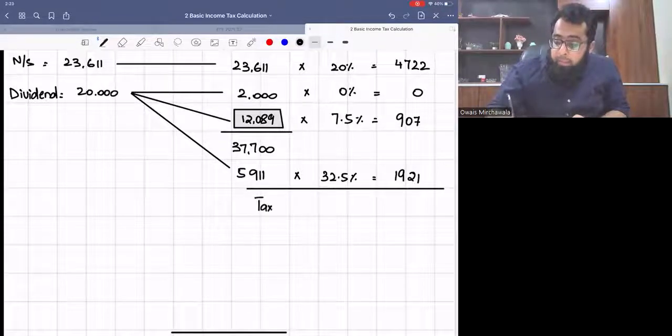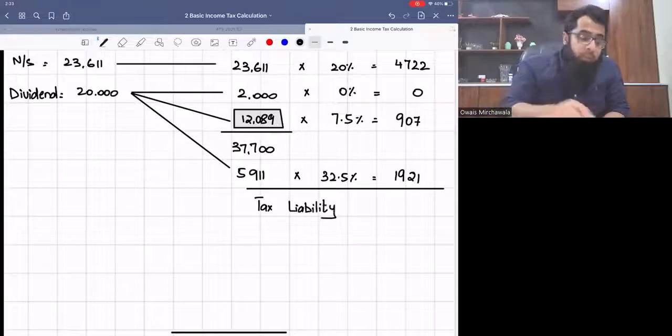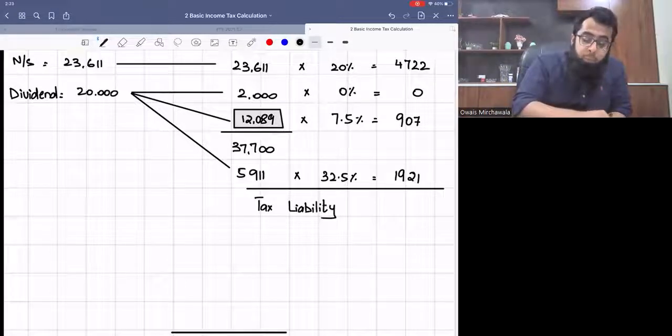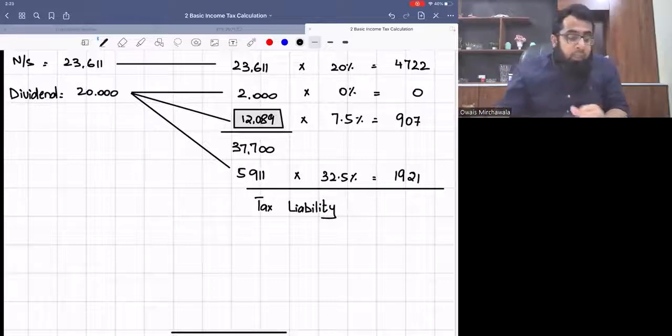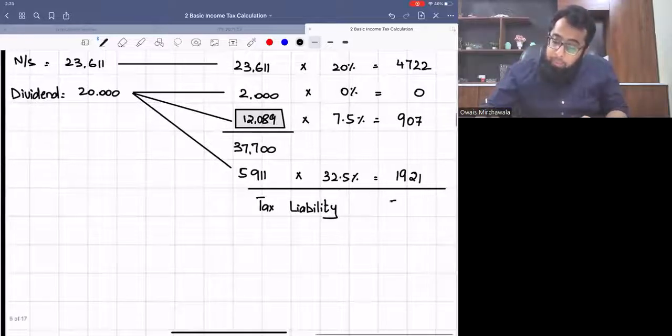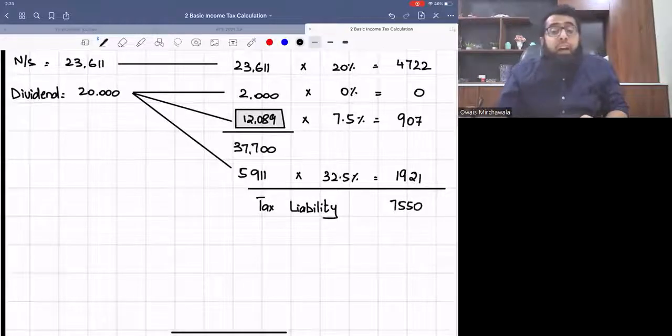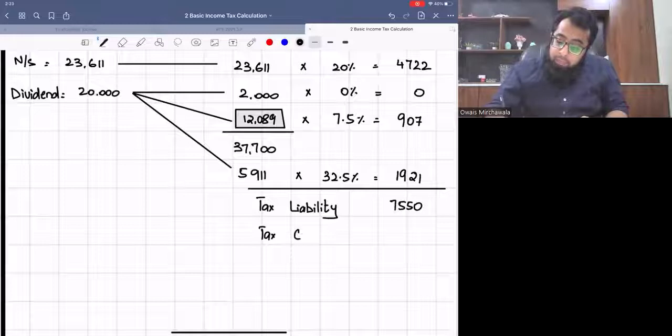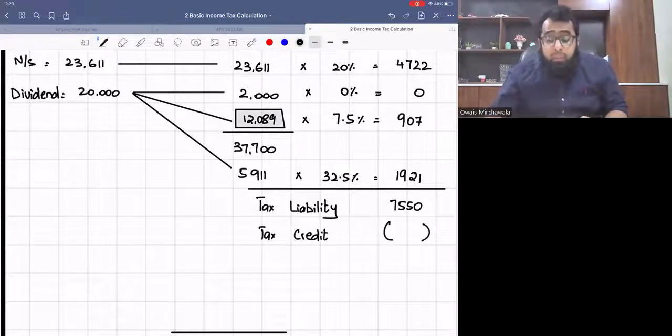So my tax liability will be 4,722 plus 907 plus 1,921. So it will be 7,550. Then we will deduct the advanced tax, the tax credit, from it.